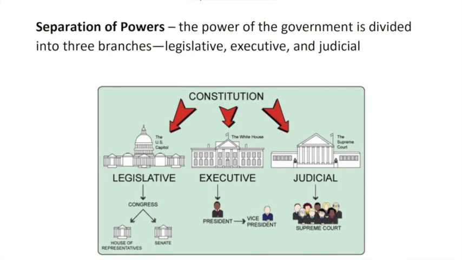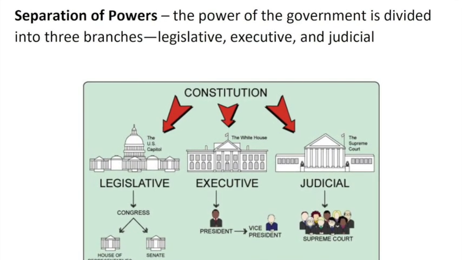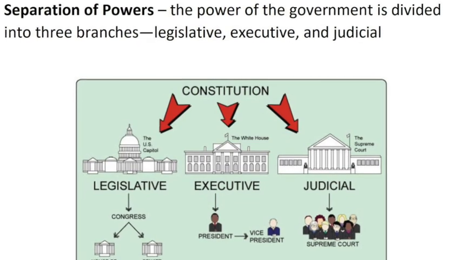Because of limited government, we divide the government's powers. We give certain powers to the federal government and certain powers to the state governments. And to keep our federal government from taking power away from the states or our individual rights, we break these powers apart. We separate the powers. Separation of powers. The power of the government is divided into three branches: legislative, executive, and judicial.